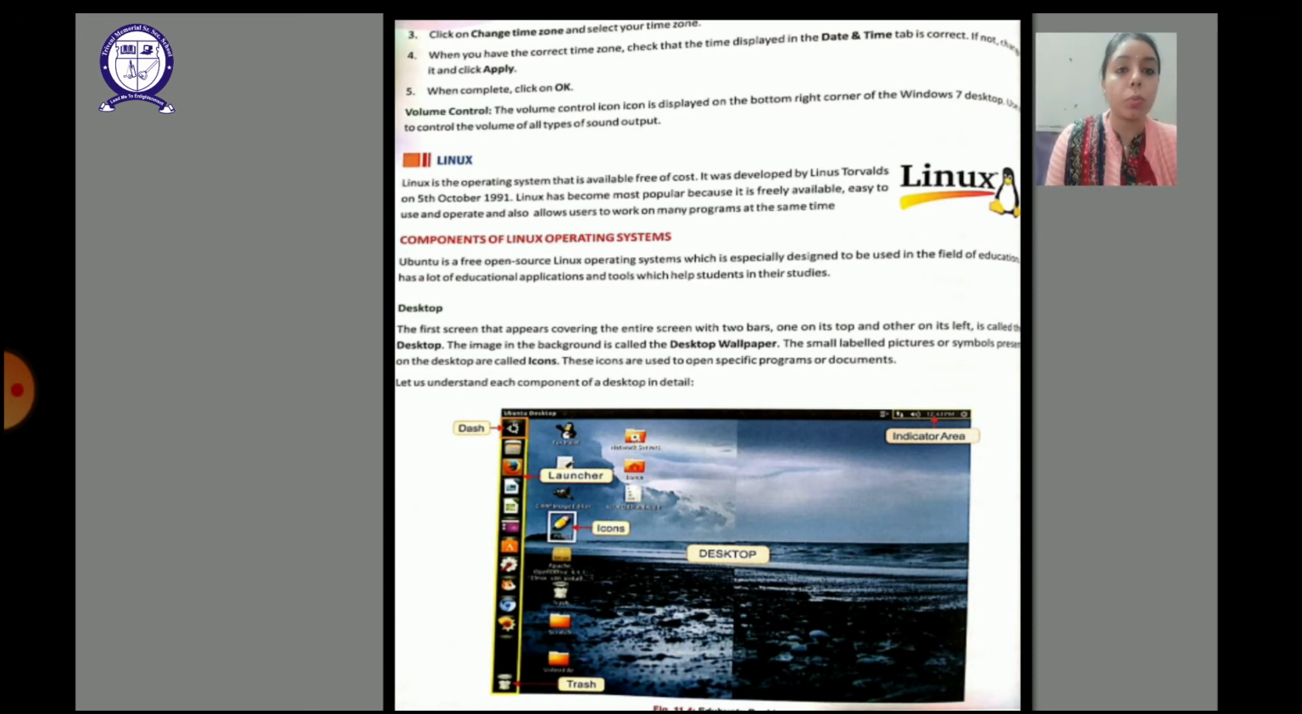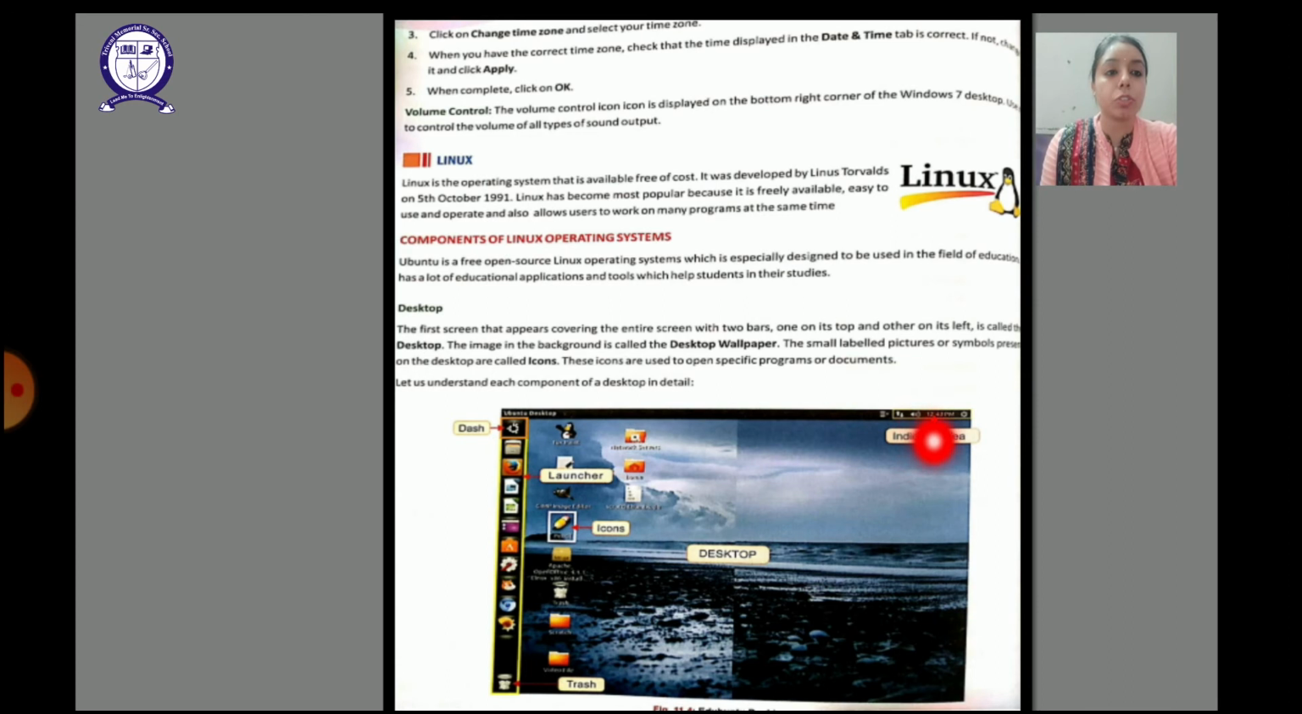So Linux, Ubuntu is a free open source Linux operating system. The name is Ubuntu. Again, like Windows, it has a desktop screen that appears, and here it has two bars, one at the extreme left side and one at the top, right? So the picture which you see here, this is the desktop wallpaper, and the small labeled pictures which you see, those are known as icons. Okay, so let us understand the components here.